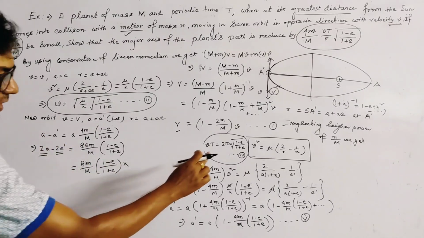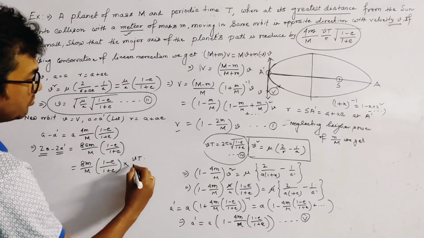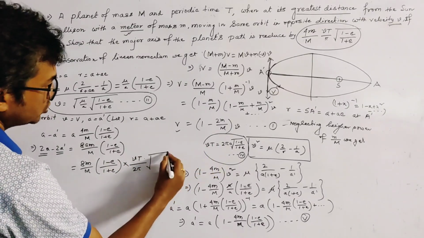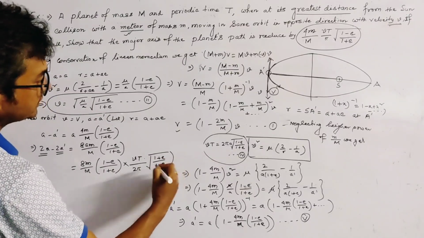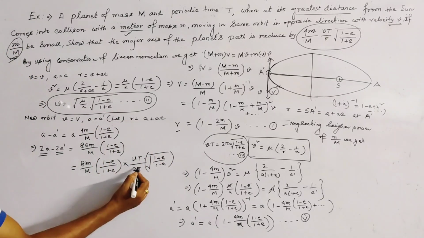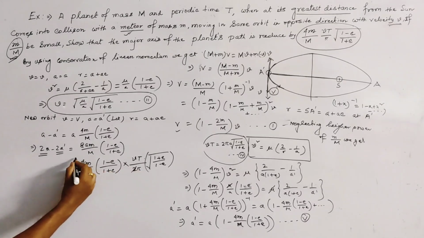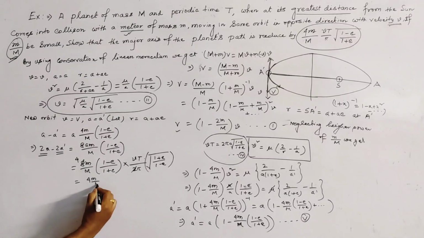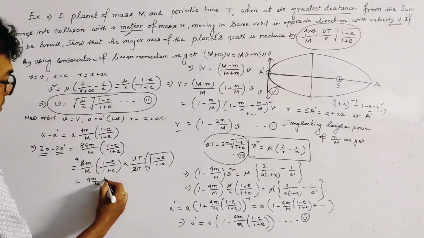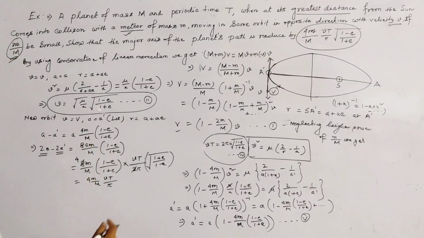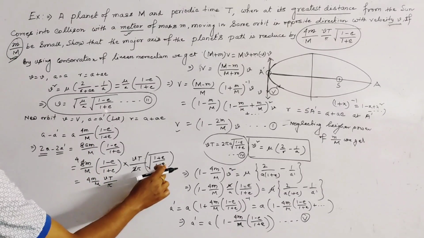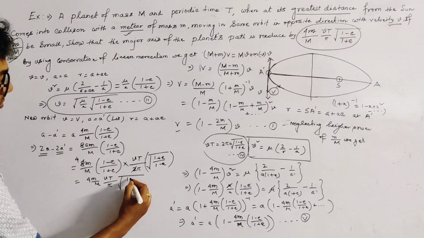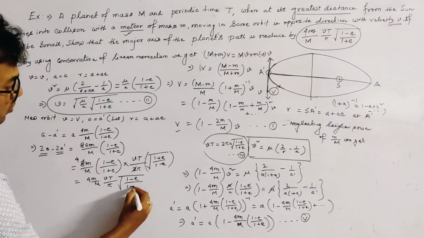into what is the value of a? From here this is Vt by 2 pi into root 1 plus e by 1 minus e. Okay, and we cancel out 2 and 2 here, this is 4, and we get the result 4 small m by capital M, and this is Vt by pi, and the 1 minus e root cancels out, so the reduced result is 1 minus e by 1 plus e.